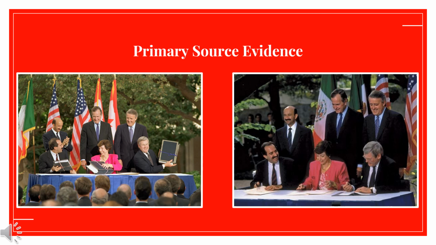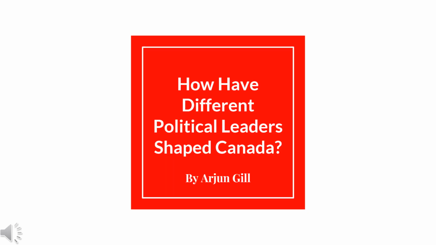Primary source evidence. In these images, we can see the NAFTA deal being signed by Prime Minister Brian Mulroney, Mexican President Carlos Salinas, and U.S. President George W. Bush. This agreement allowed free trade between the countries of North America and was a huge step towards globalization in Canada. Each of these leaders played a big role in shaping modern Canada.